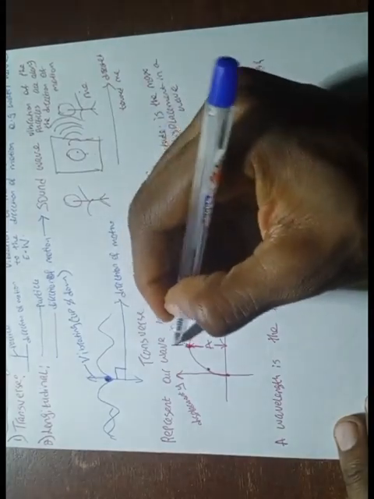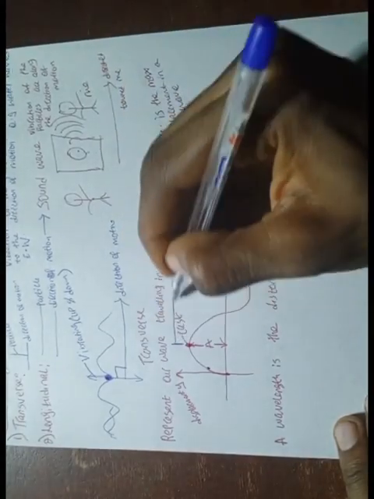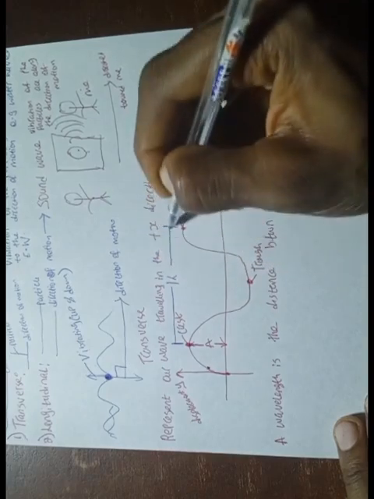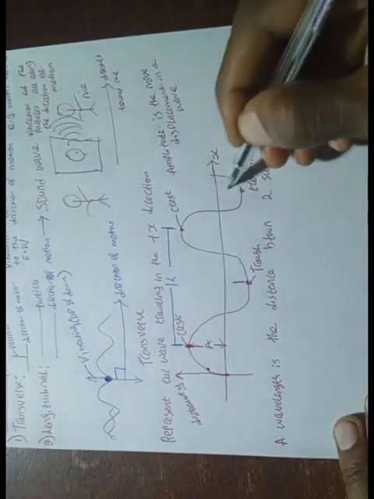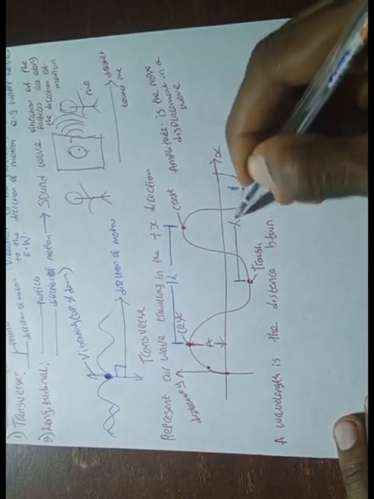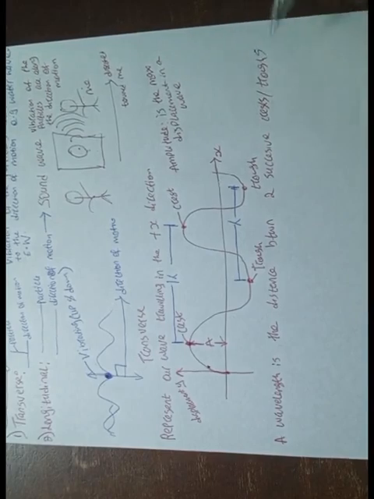So what am I trying to say? From one crest to another crest, I'm going to have one wavelength. Also from one trough to another trough, I'm going to have one wavelength. So we say a wavelength is the distance between two successive crests or troughs.